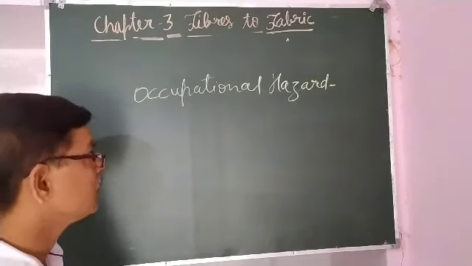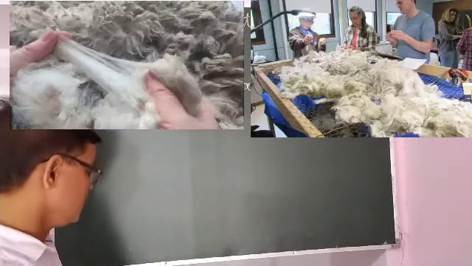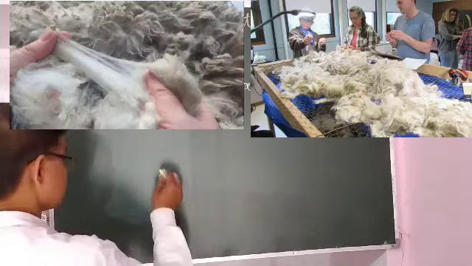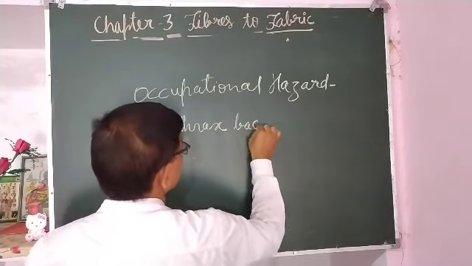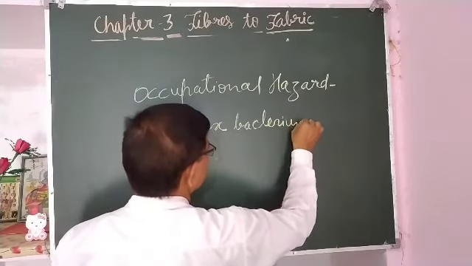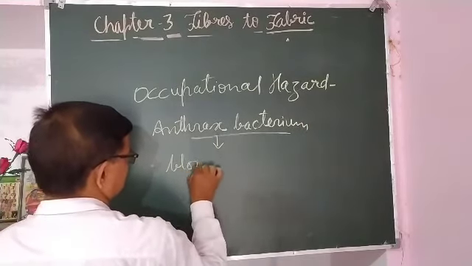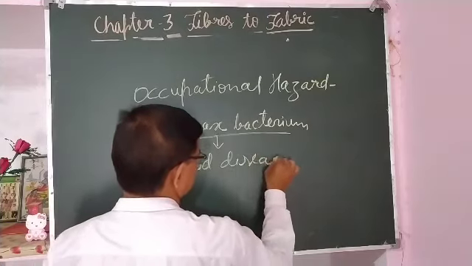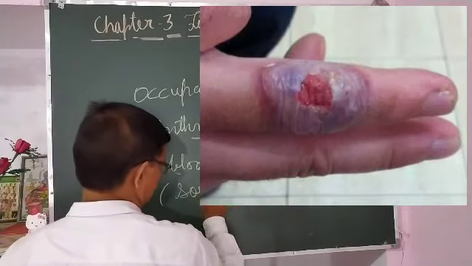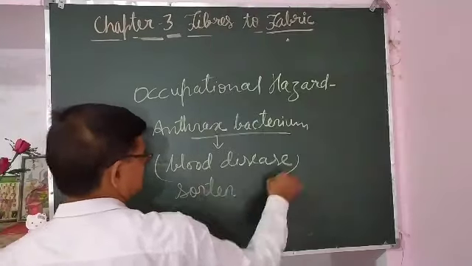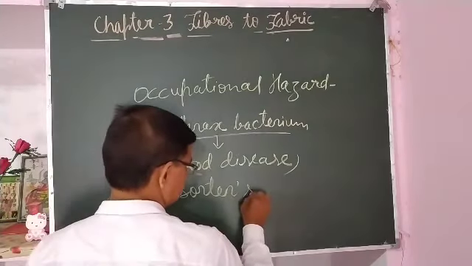In the production of wool, people involved in the sorting of the wool get infected by a bacterium called anthrax. This anthrax bacterium causes a blood disease called Sorter's disease.